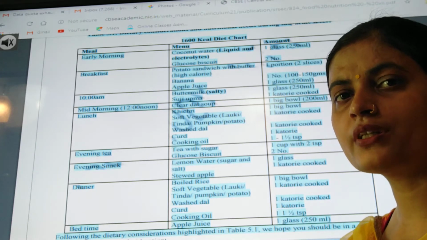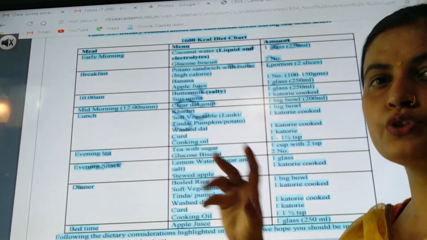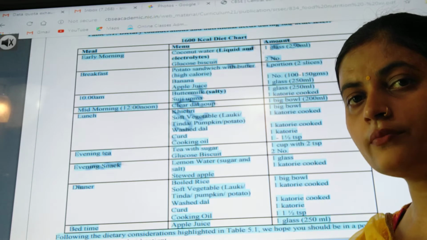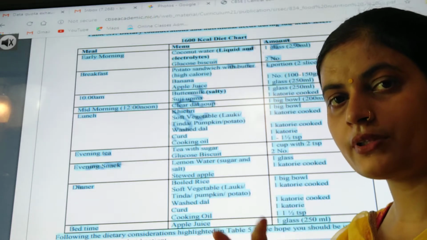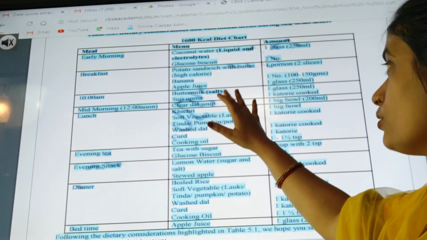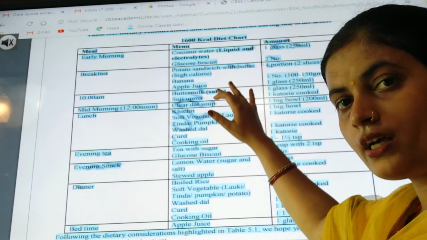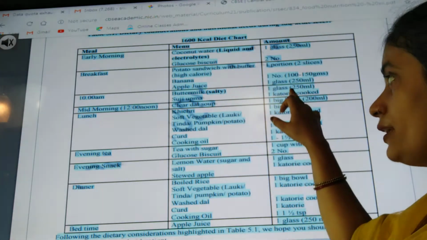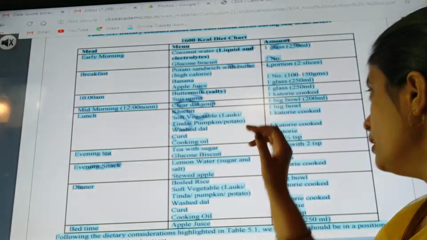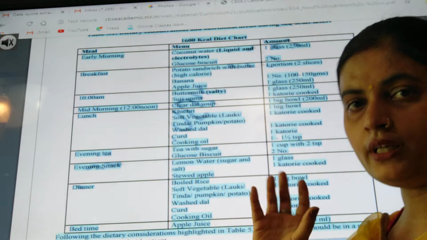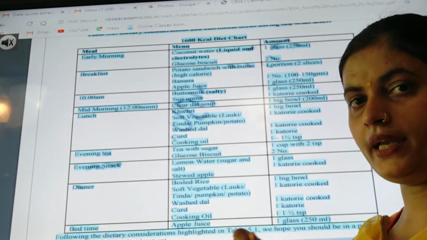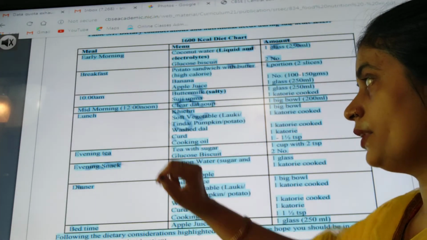Then suji upma, you can substitute the suji upma with any other foodstuff also, which is light and a person can have. How much amount? Because the person has already taken breakfast and early morning meal. So here how much amount do we have to take? 1 glass buttermilk and 1 katori cooked उपमा, सूजी उपमा.